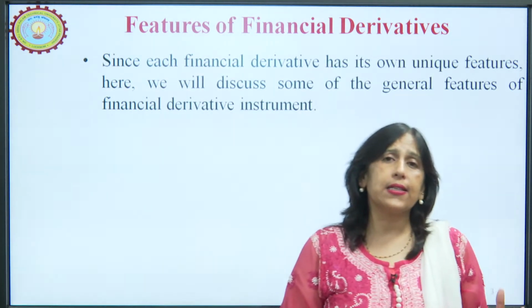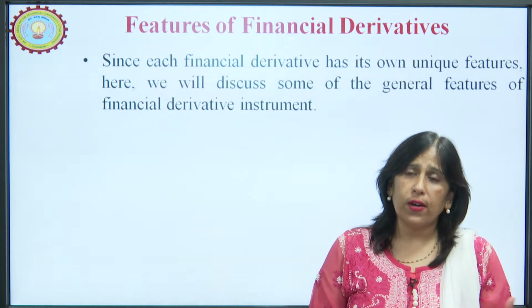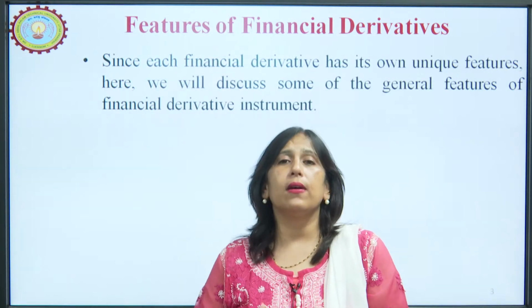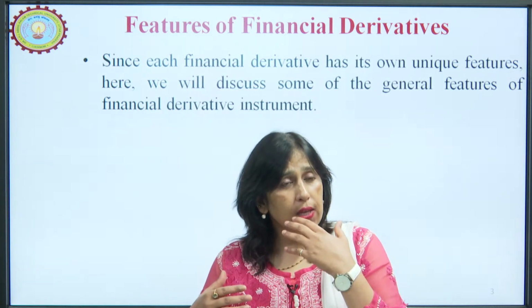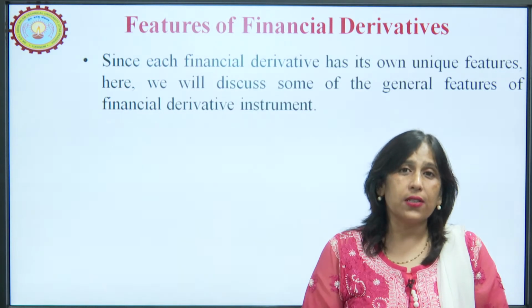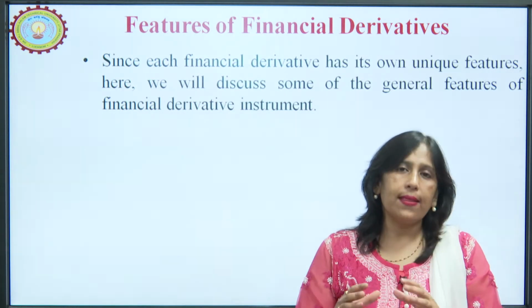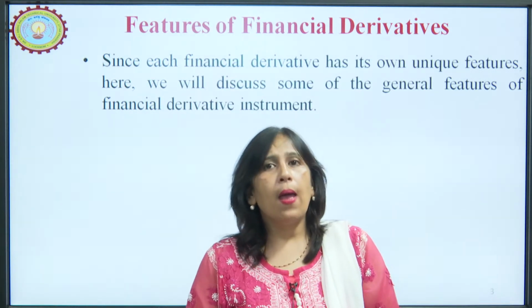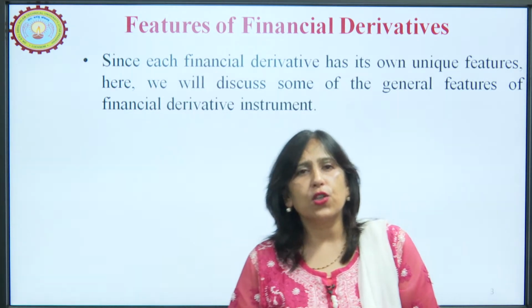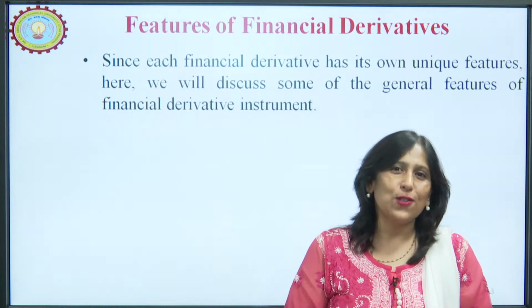There will be different characteristics for a forward contract, a futures contract, and an equity stock option. We will take them as and when the topic comes, but here we are going to discuss some general features of financial derivative instruments.